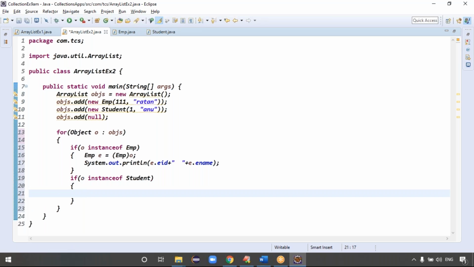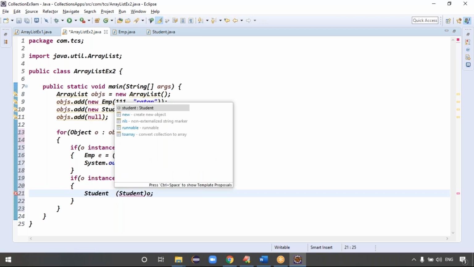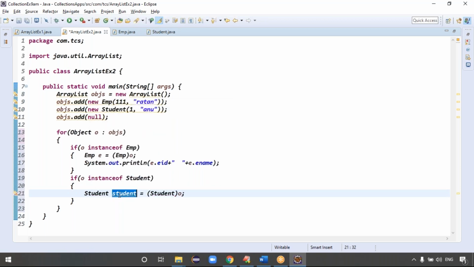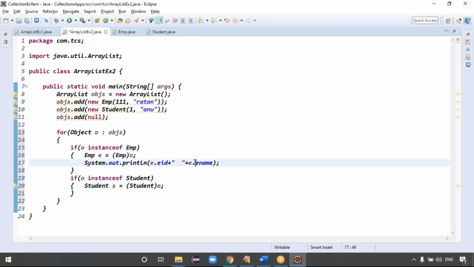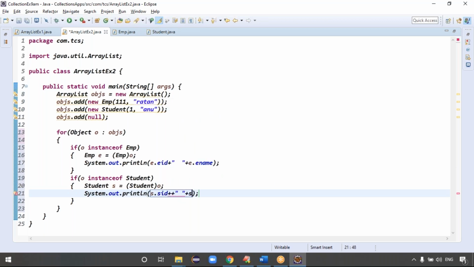So o is typecast to which format? The student format, right? Then Student s, something like that. Exactly, guys. Because I'm checking: if o is instance of Employee, execute this piece of code; if o is instance of Student, execute this piece of code, right? It's sysout, Ctrl+Space, s.sid plus s.sname, right? Exactly. But the third case, what might it contain? Yes, the third case contains a null value, right?